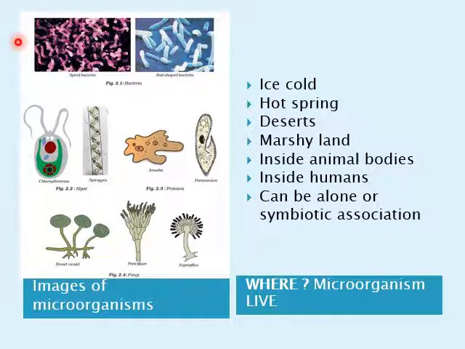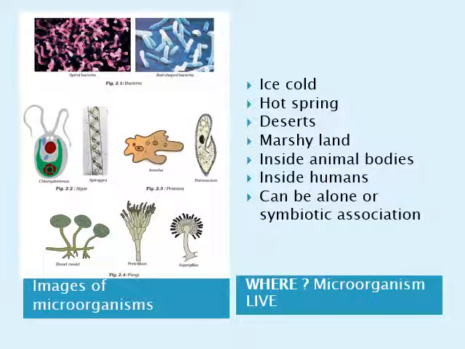Now children, in this slide you will be able to see there are various microorganisms. These are algae, these are protozoans which include your amoeba, paramecium. These are bacteria, these are fungus. It's a bread mold, as you know, it is also called Rhizopus, Penicillium, as well as Aspergillus. So these are fungi.